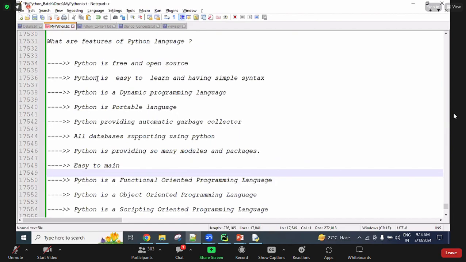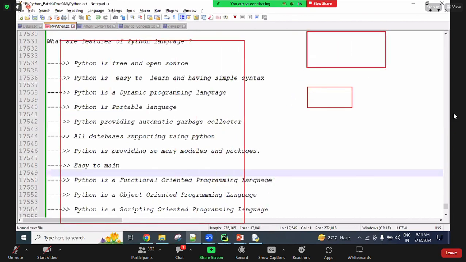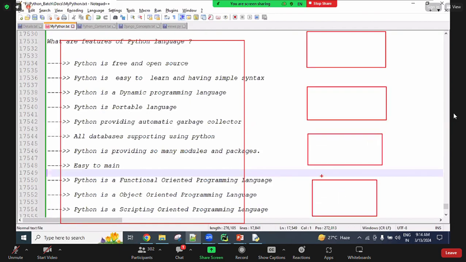In these 30 days of what I'm teaching, you are getting Python knowledge. Along with this, you need to learn some other courses: data science, machine learning, artificial intelligence or web development, something you can choose. Then you are ready for real-time jobs. People who want to learn web development can learn the Django framework.